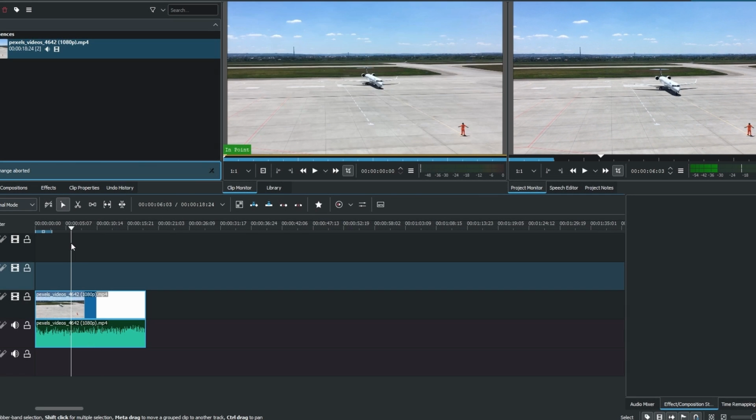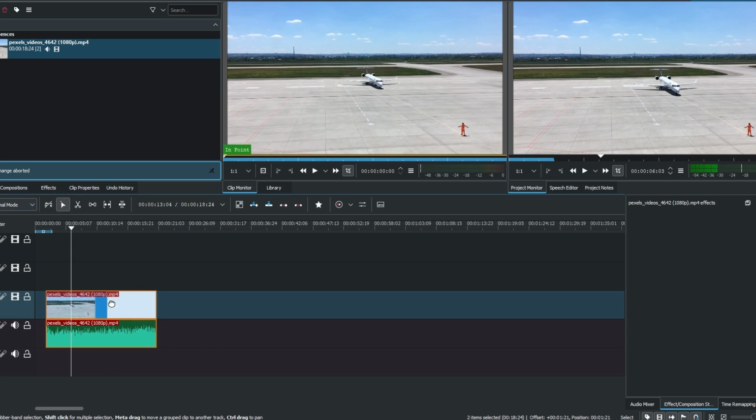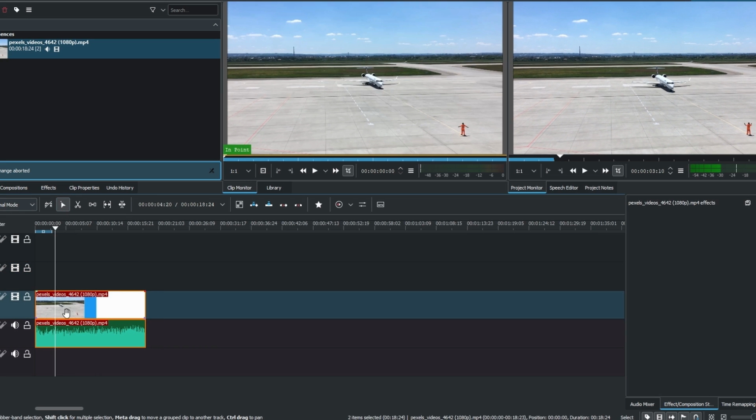The arrow tool is used to move clips around. Click on it to select the Move tool. To cut video, use the Scissors tool to cut the video clip into segments. Click where you want to cut, then select the part you want to delete and hit Delete.